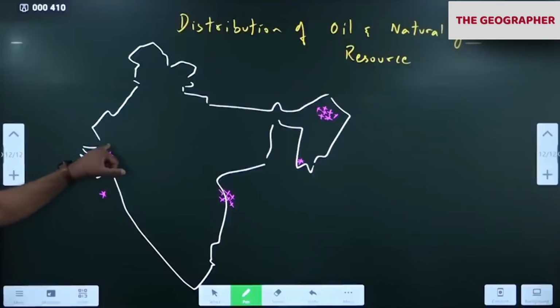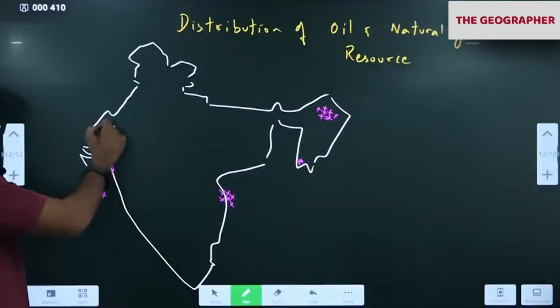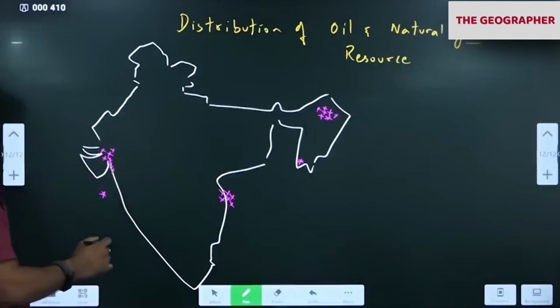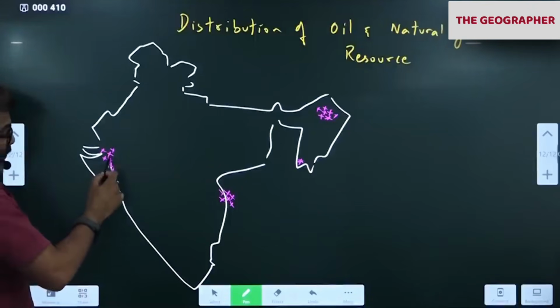Okay, Ahmedabad, Kalol, Balol, Mehsana, Ankleshwar. Done? Here, this belt, the Gulf of Khambhat belt, and this region. Ahmedabad also has a lot of oil. Okay, done? From here, all of you go up.